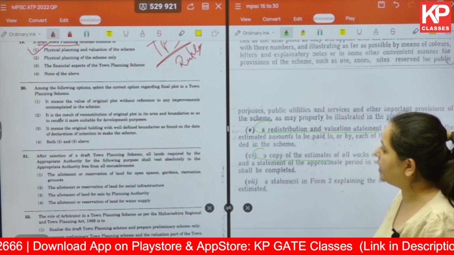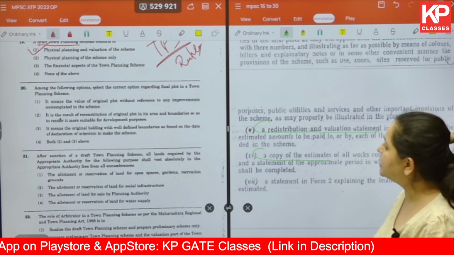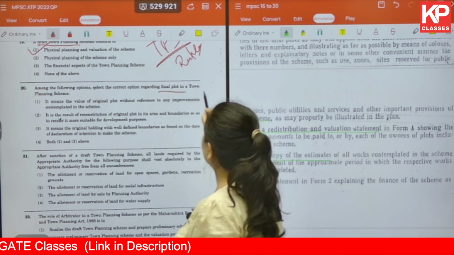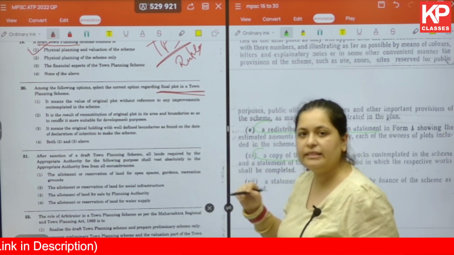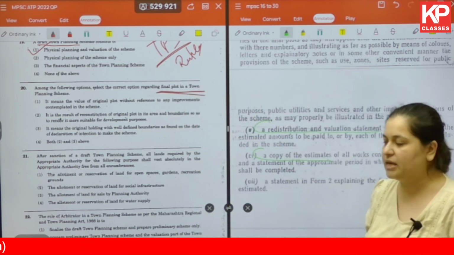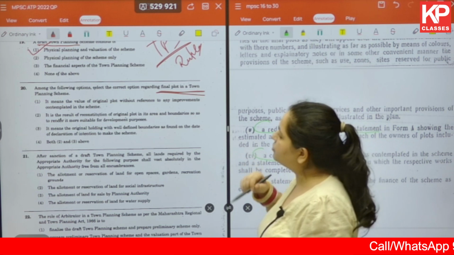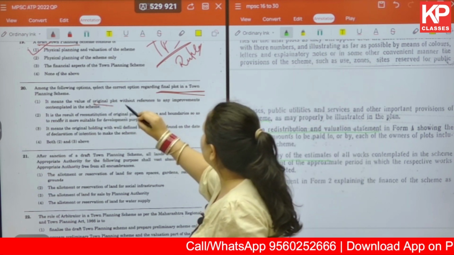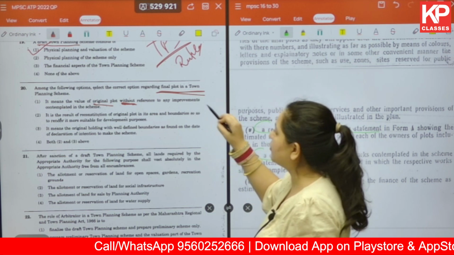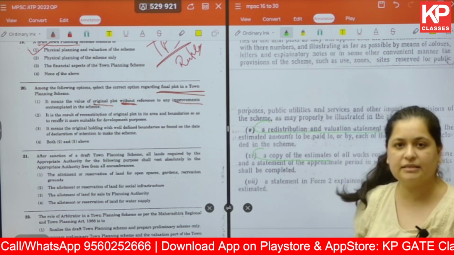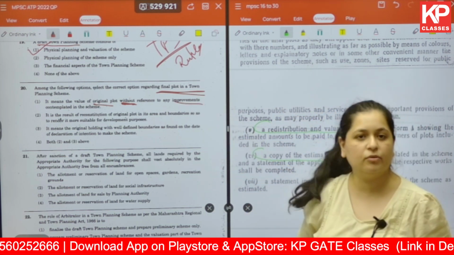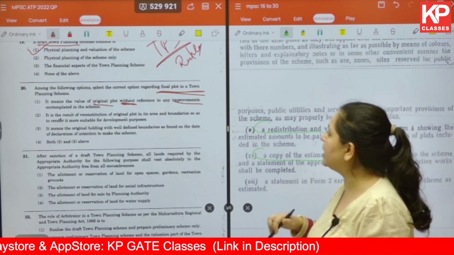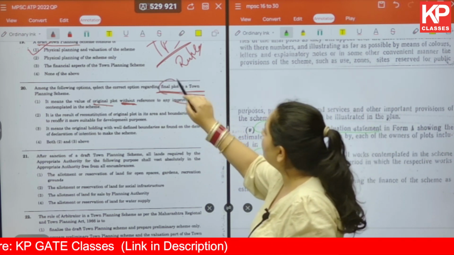Moving on to question 20. Among the following options, select the correct option regarding the final plot of the town planning scheme. Again, this answer you will find in the TPS rules. Let us go through the options. The first: it means the value of the original plot without reference to any improvement contemplated in the scheme. So it is directly talking about the original plot without any changes or improvements. So it cannot be the final plot.